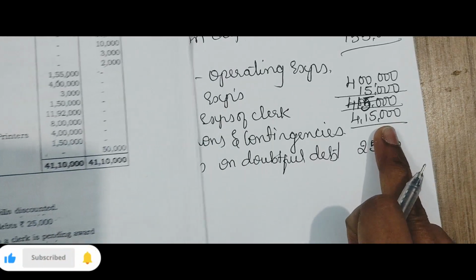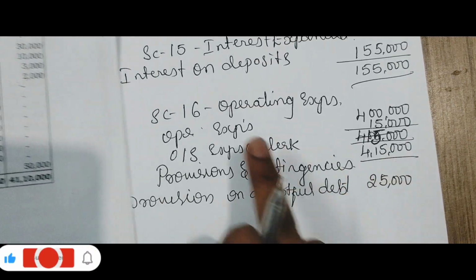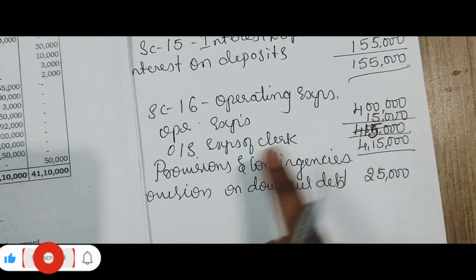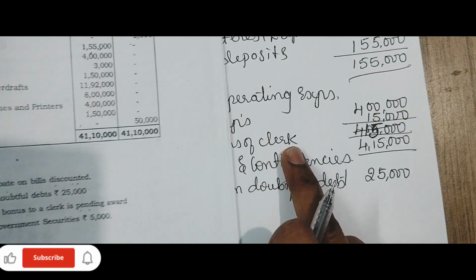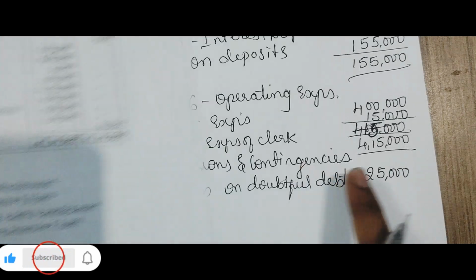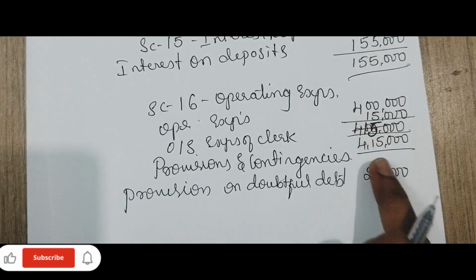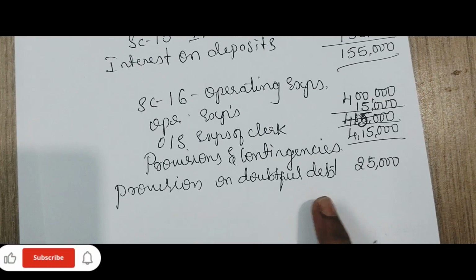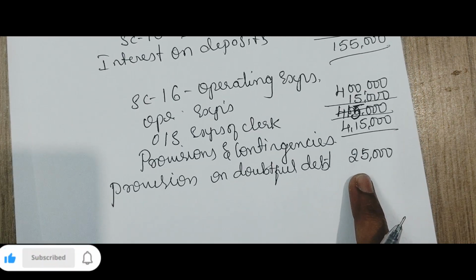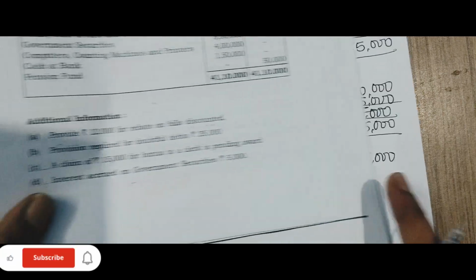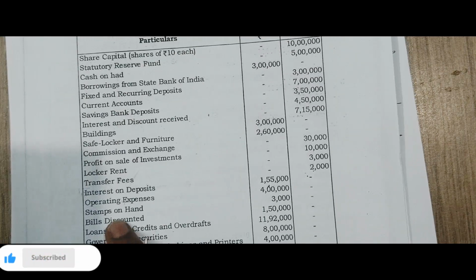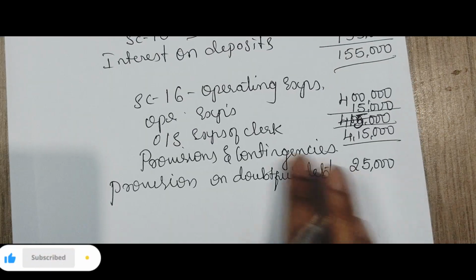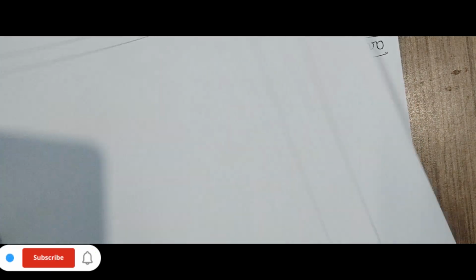First we are treating it under the profit and loss account under operating expenses. Operating expenses is 4 lakh. Outstanding expenses of the clerk, it is given in the adjustment, that is 15,000. Total it is 4 lakh 15,000. Provision on doubtful debt, only one it is there, it is 25,000. Any other provision is there? Check once again. There is no other provision. So let us prepare the profit and loss account.